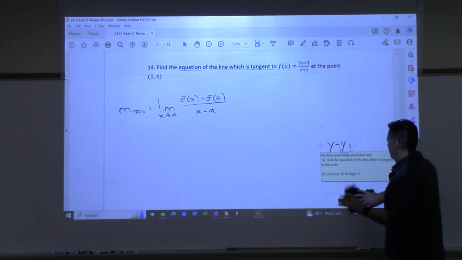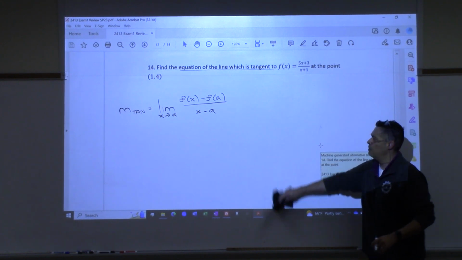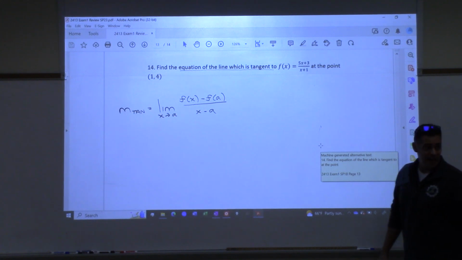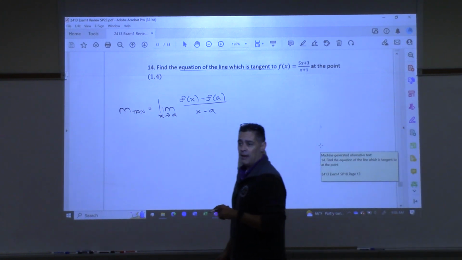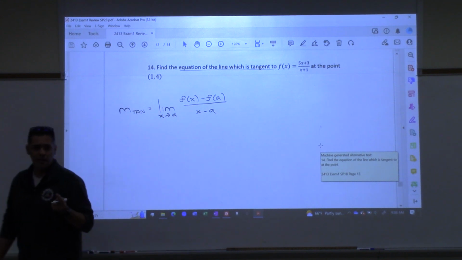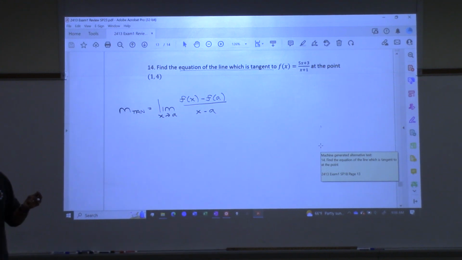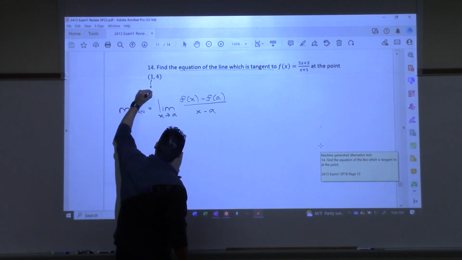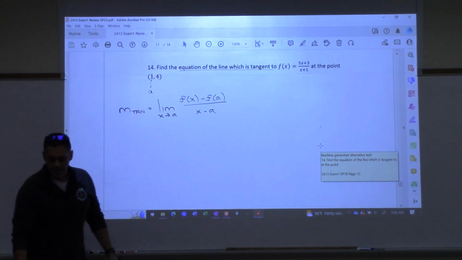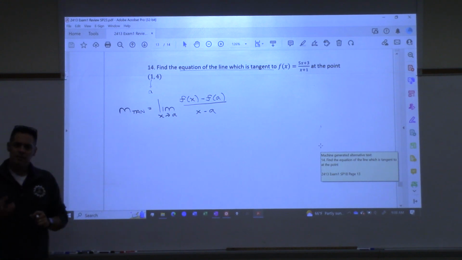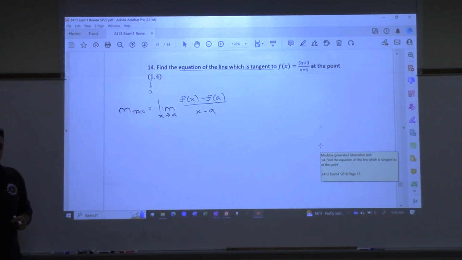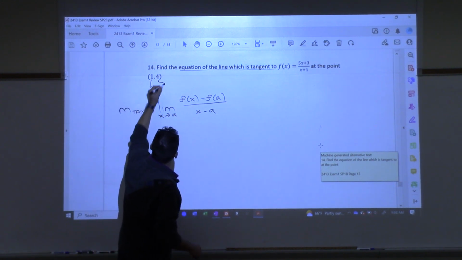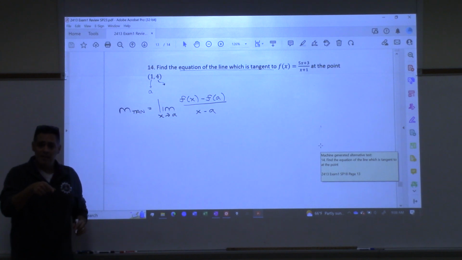And for us here, this is an important thing to understand. What is a? The x value for the point that we're looking at, right? And what's our x value here? 1, right? So this right here is a. In that point, I'm actually giving you what a is. Not only am I giving you a, do you also agree that 4 should be what I get when I plug 1 into the function?